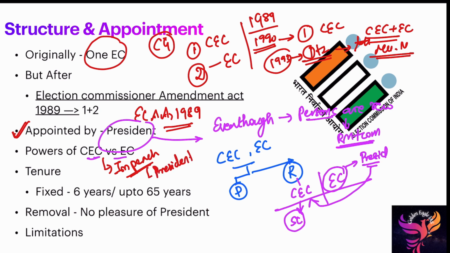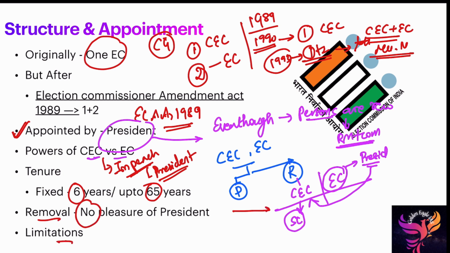Why is there a difference? Many people don't know, or I think nobody is going to tell you. There is a difference between impeachment and removal using a 2/3 majority. For removal of the CAG and CEC, they do not use the total membership. But for the President, the special majority is 2/3 of the total strength of both houses, which is not used elsewhere. Then the tenure is 6 years or 65 years of age, whichever is earlier. For removal, there is no pleasure of the President, as I already told you.